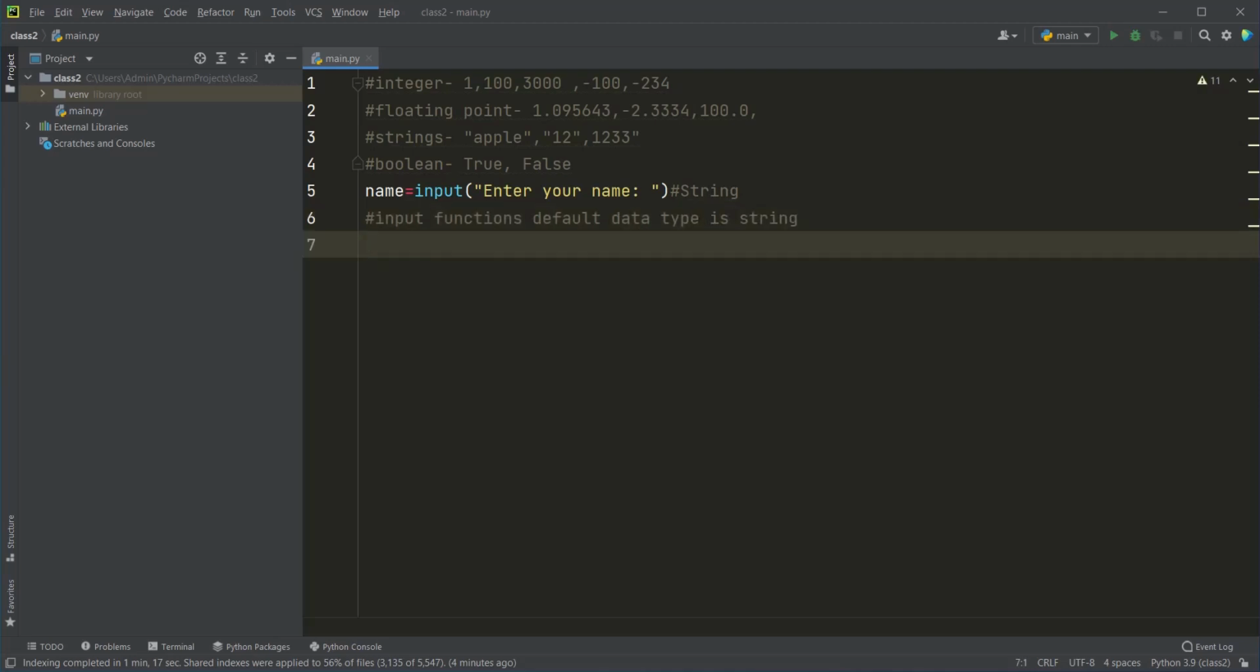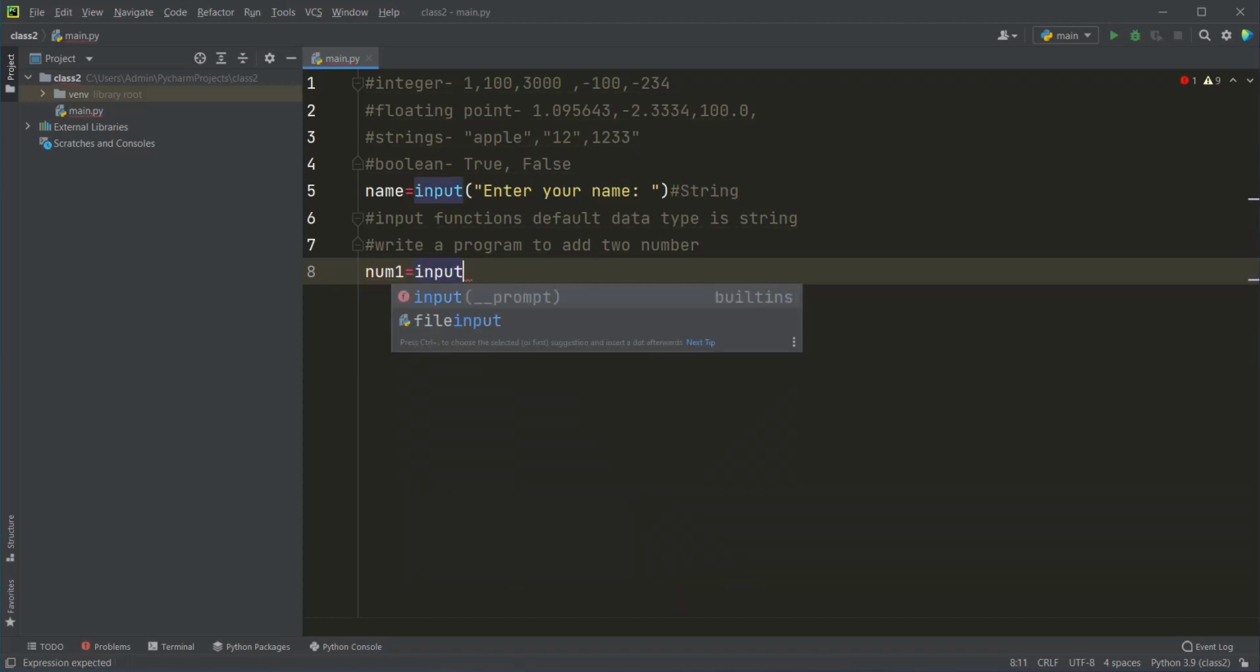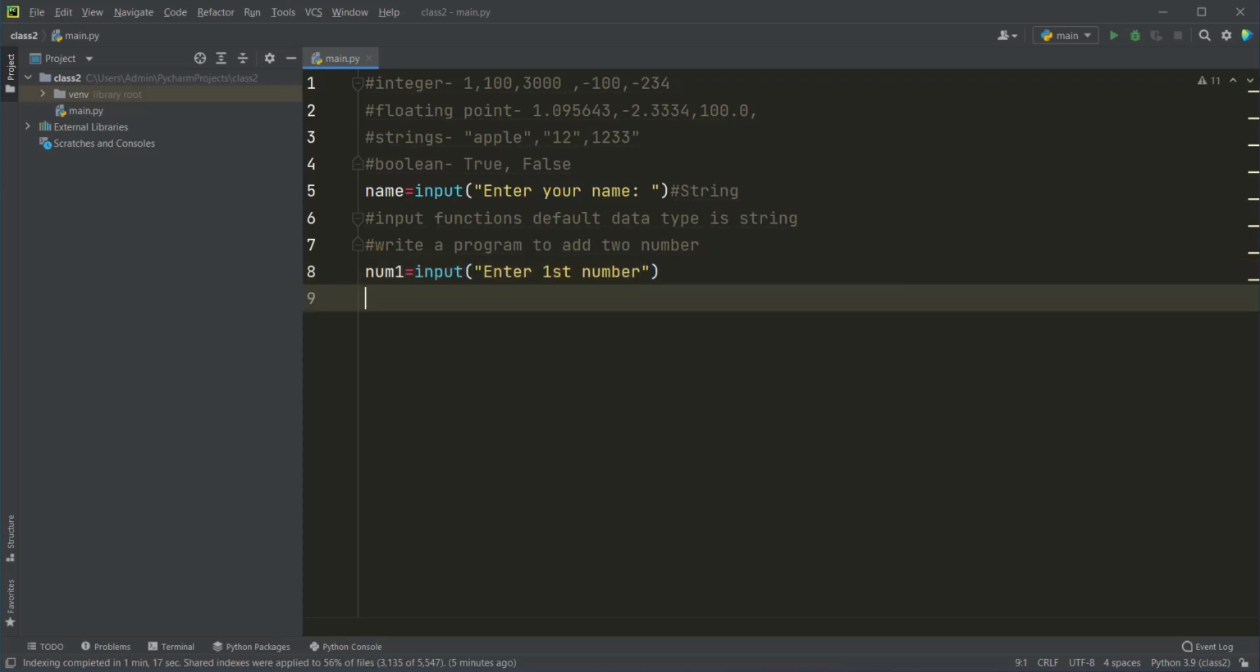Okay. So now we are going to write a program to just add two numbers. We are going to get the input from the user. num1 is equal to input, enter first number. So in num1 we have the first number, and in num2 we are going to have the second number.